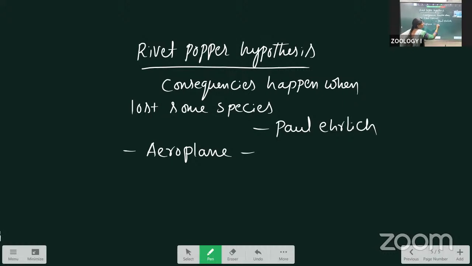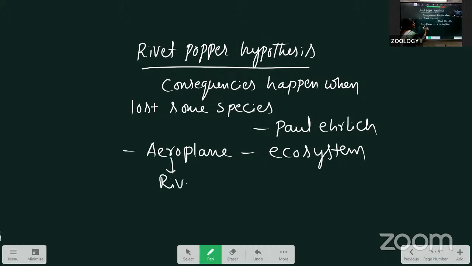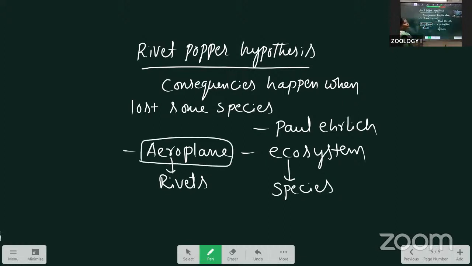For example, the aeroplane is considered as an ecosystem. Inside the aeroplane, a number of parts are there. He called any small part a rivet. In the ecosystem, instead of rivets, he called them species. The various species are compared with the rivets.